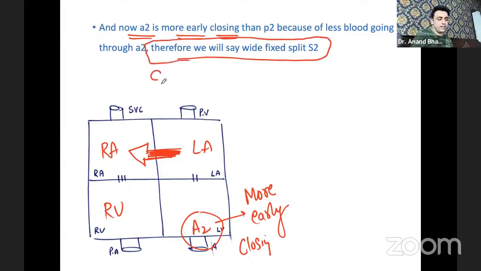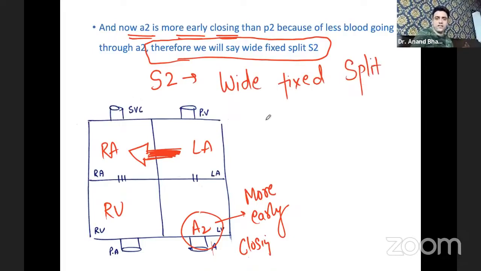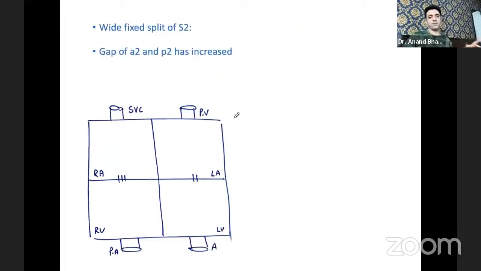In the theory exam, please write that there is a wide fixed split of S2 in atrial septal defect. You have to remember this. In atrial septal defect, in S1, the tricuspid component is very loud. In S2, you will see a wide fixed split. This is what you see. If you understand this much, it's perfect.